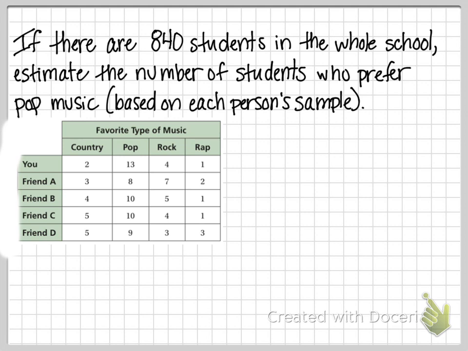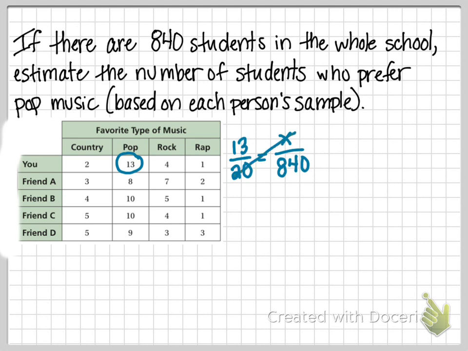So first we're going to take you, and yours had 13 out of 20 people say pop music. We'll set that up as a proportion because it should be proportional to the number of students who like pop music out of the total population.